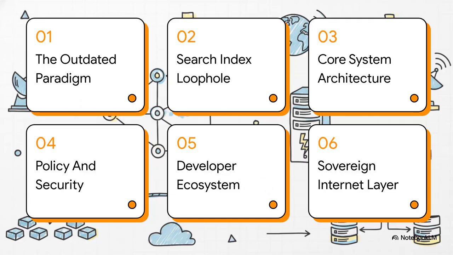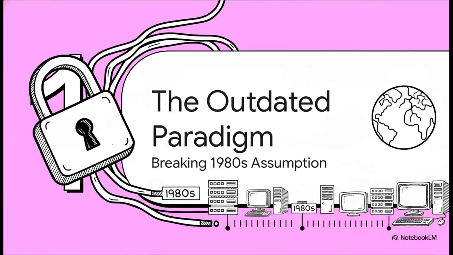To help us digest this massive vision, here's our overview. We're looking at the entire ecosystem today. 1. The outdated internet paradigm. 2. The search index loophole. 3. Core system architecture. 4. Establishing policy and security. 5. Building the developer ecosystem. And finally, 6. The sovereign internet layer.